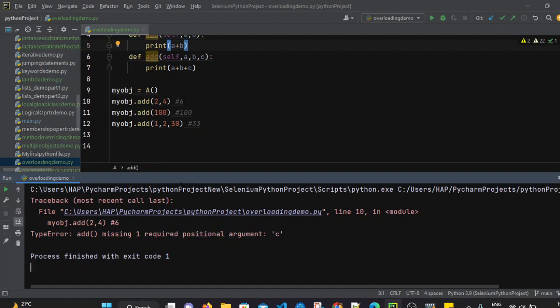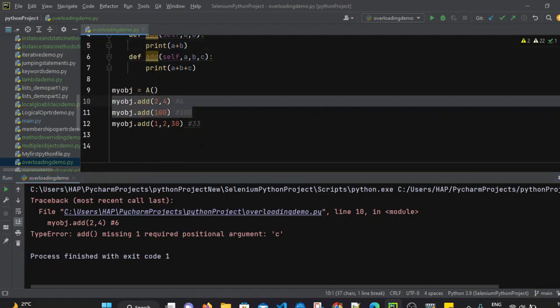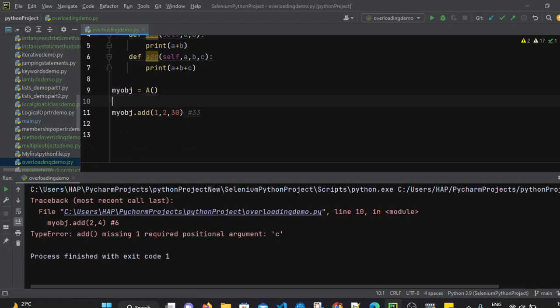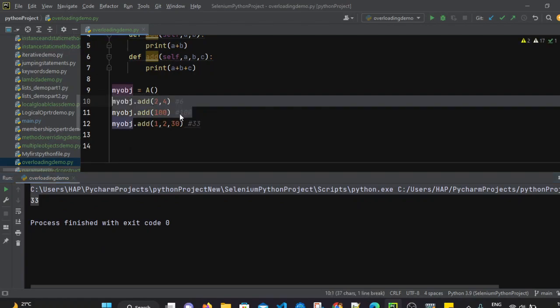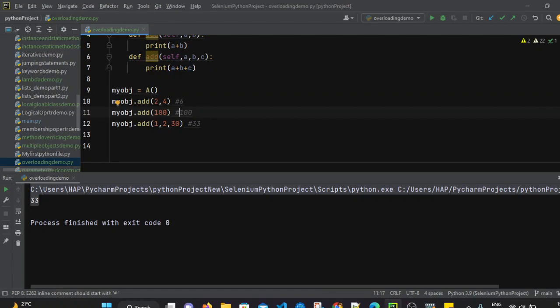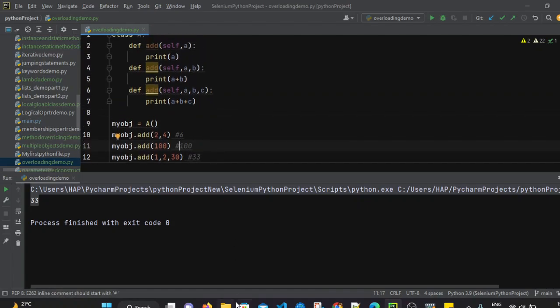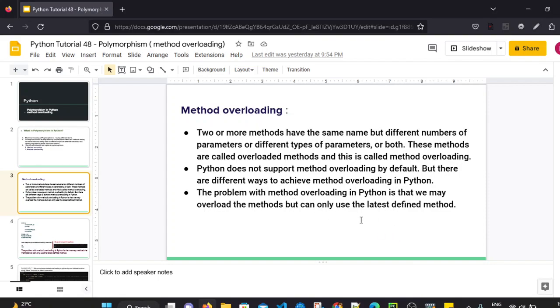In the second method, if you see, it is not accepting these two methods. So this is invalid. That's why in Python, if you comment out these two statements and execute this, then it will return 33 correctly. Whatever is the latest method we have used, it will always perform the operation according to it. That is the main problem in Python, that it does not support method overloading by default. But there are some ways by which we can achieve method overloading.